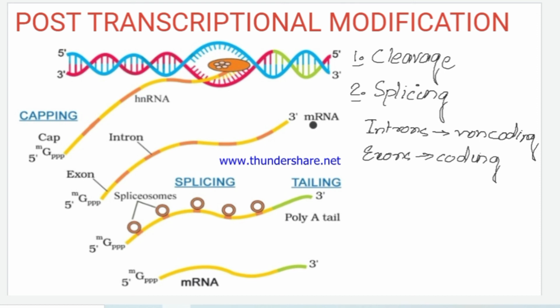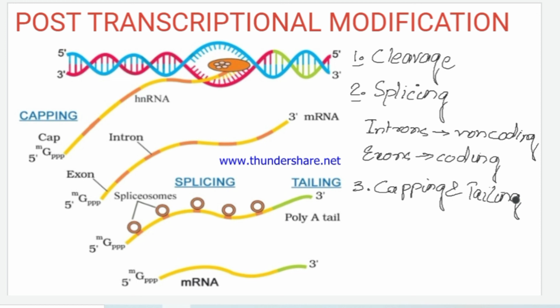The third post-transcriptional modification is capping and tailing. These are called the terminal additions.